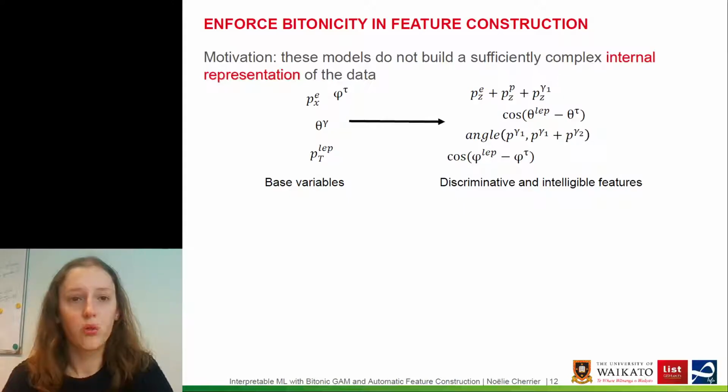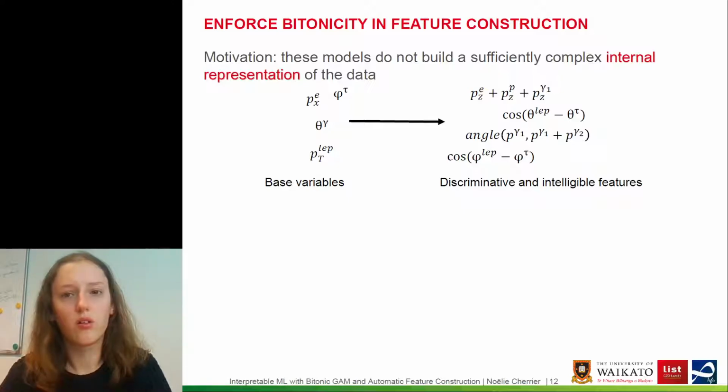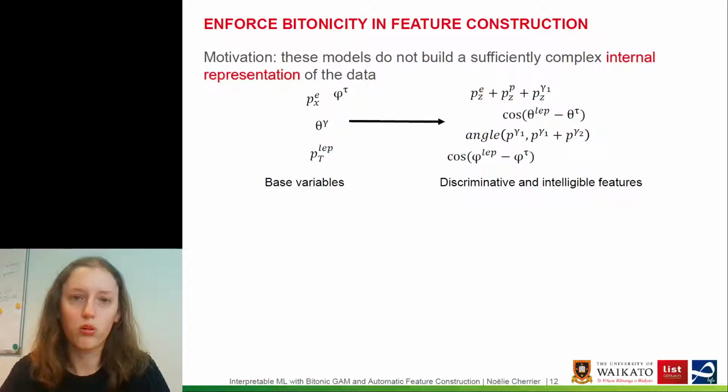Secondly, so we enforce Bytonicity in the shape functions, now we want to enforce it in the features themselves, because the GAM do not build complex internal representations of the data, on the contrary to neural networks, for instance. So we want to use feature construction, so I will summarize here quickly the principle. You start from base variables on the left of the slide, and you want to build discriminative and high-level features which are still interpretable by experts. Some examples are displayed on the right.